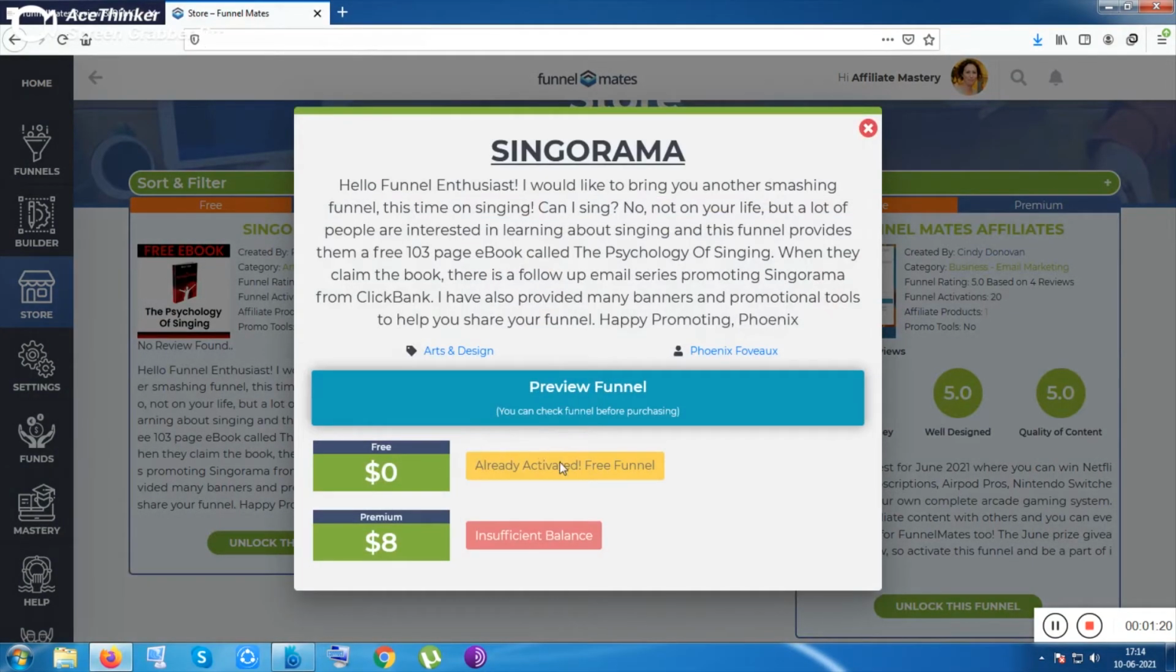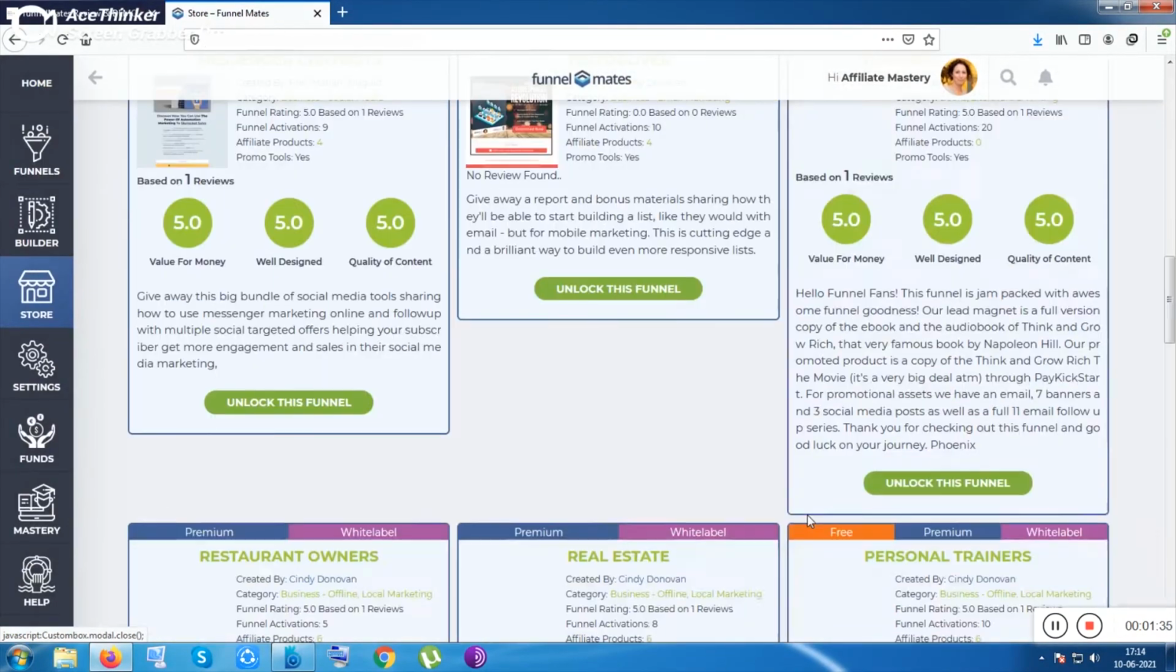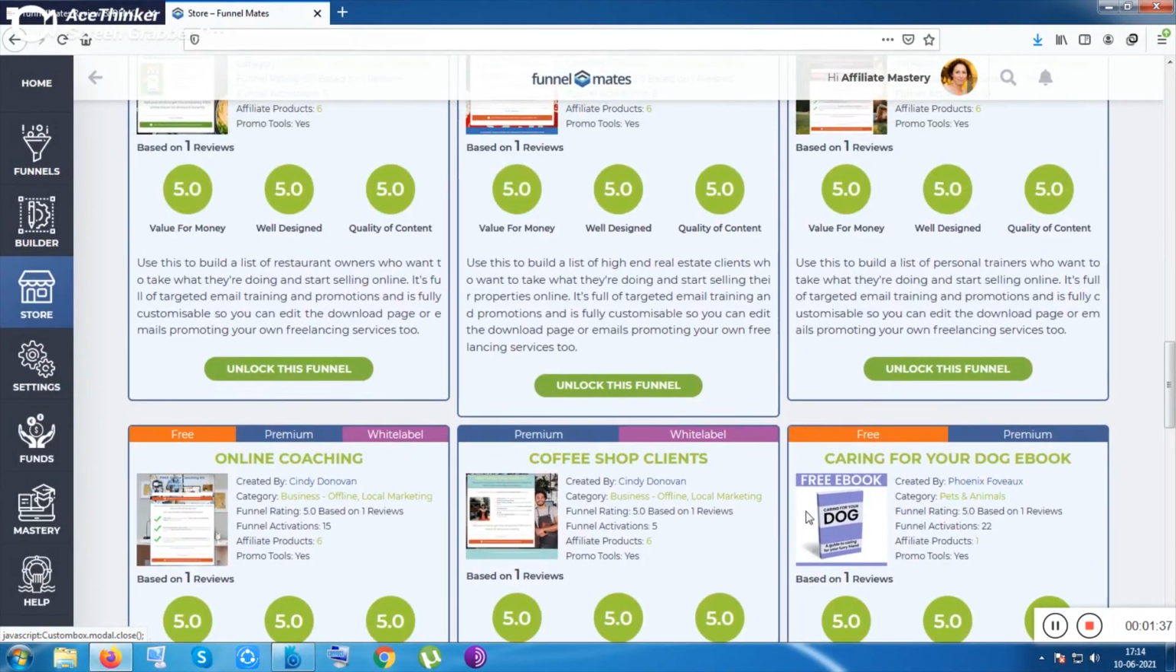Inside the 45 bucks access you will get 10 done for you funnels, and inside the deluxe version you will get 20 done for you funnels. So these are the done for you funnels. There are so many, as you can see, designed and also tested.